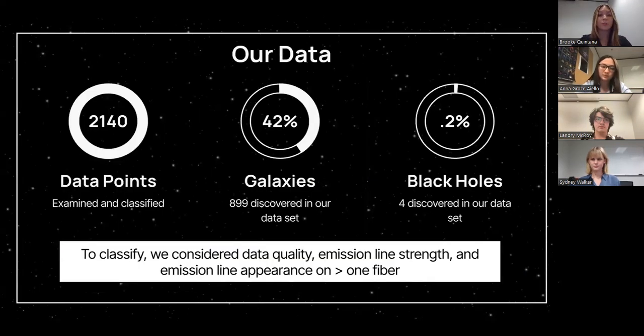In only a couple hours, we sorted through a total of 2,140 data points. We discovered 899 galaxies, which is equivalent to 42% of our entire data set. We also discovered 4 black holes, equivalent to 0.2% of our entire data set. The rest of our data was background noise or bad data, which we had to throw back into the system. This is why citizen science is so important. As a team of 4, we were able to sort through over 2,000 data points in only a few hours.